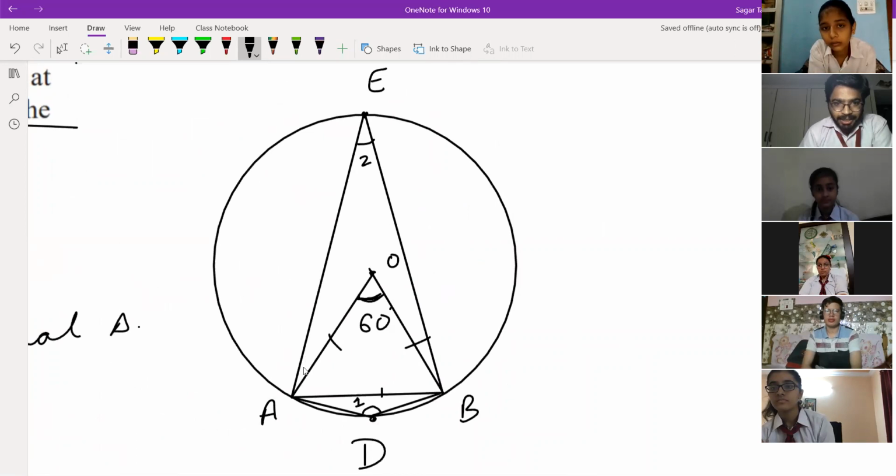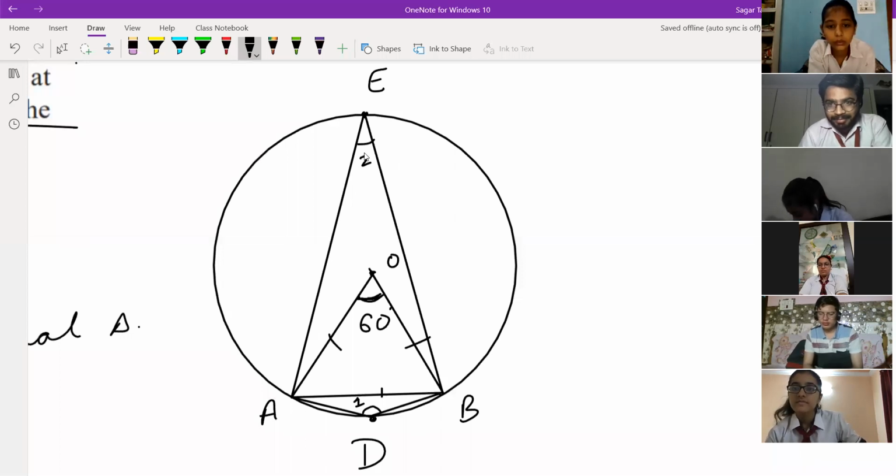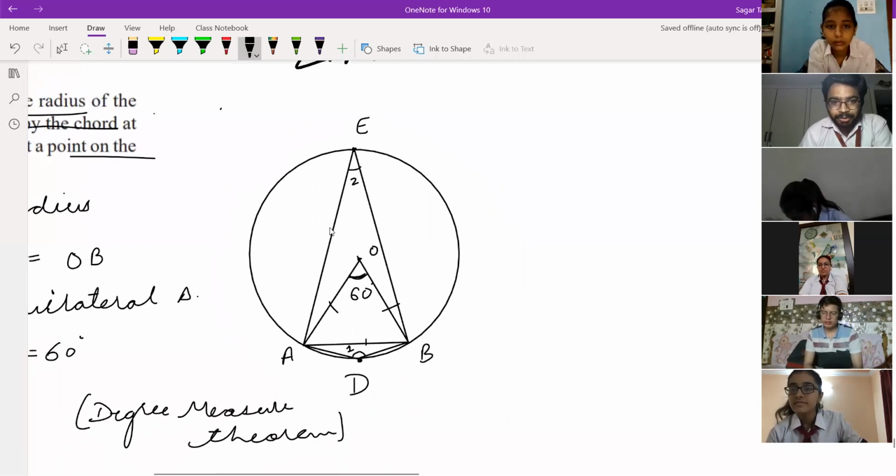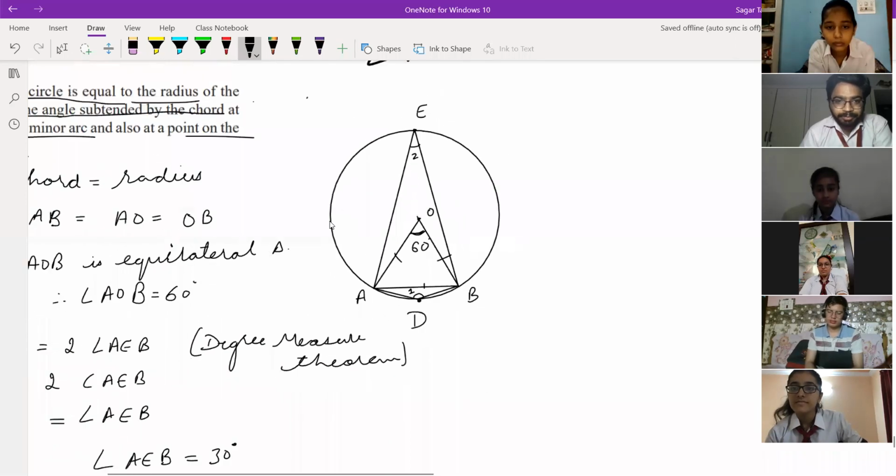See this, A, E, D, B. 4 sides: 1, 2, 3, 4. And all the vertices are on the circle. E, B, D, and A are on the circle. So this is a cyclic quadrilateral. Just you need to see it carefully. It is cyclic.